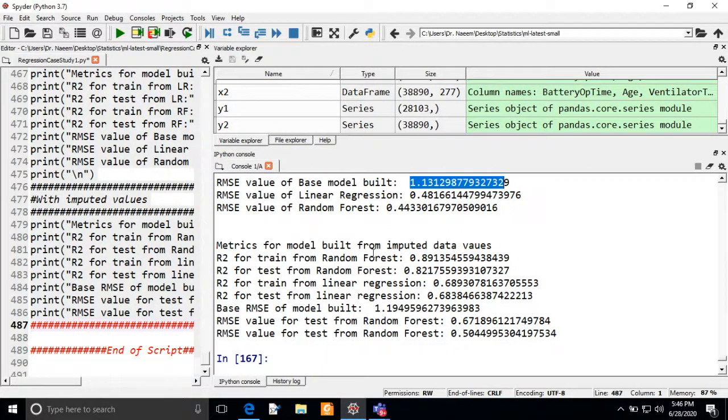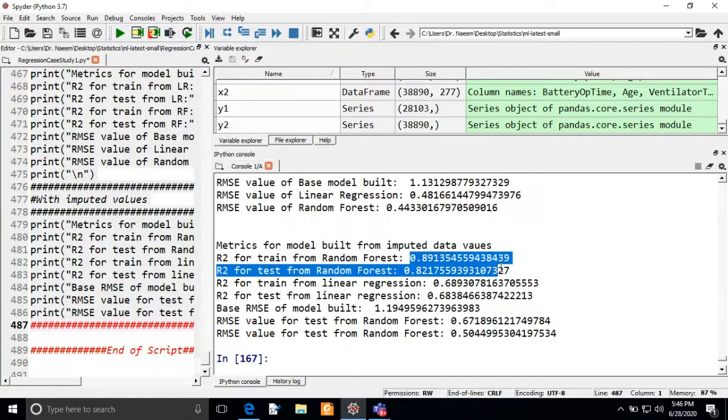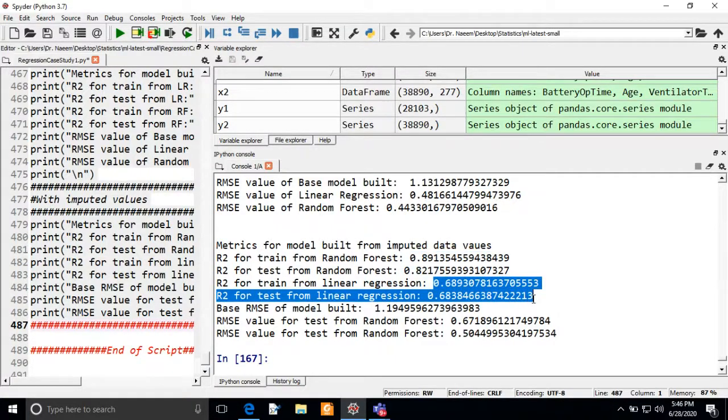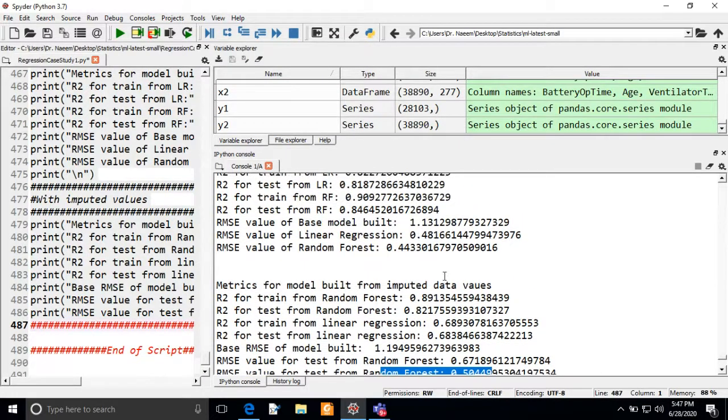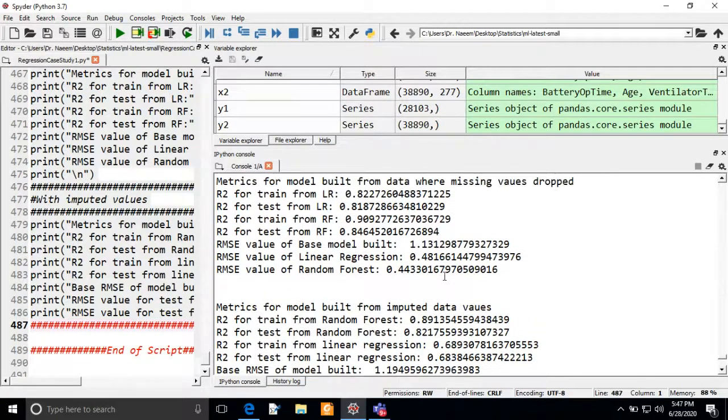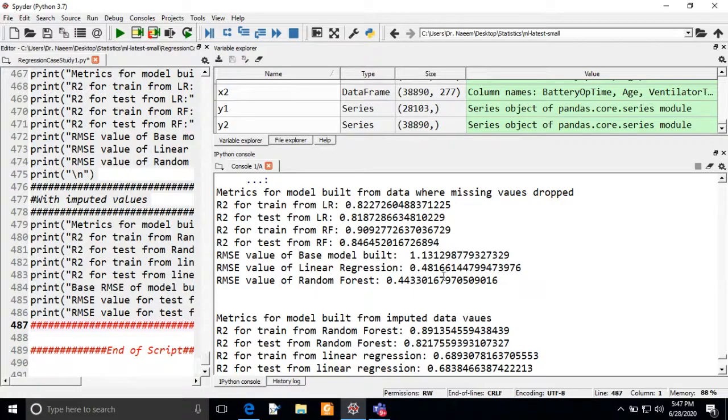If you want to compare the values for the imputed data, you can see here again the random forest model is working better than the linear regression model. And if you compare the root mean square value in each case, it is 0.5 and 0.6, which is less than the benchmark. But in this case also the random forest model is working well. And overall, the random forest model is working better than the linear regression model and the Bayes model in both cases.